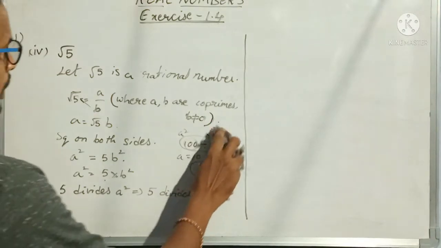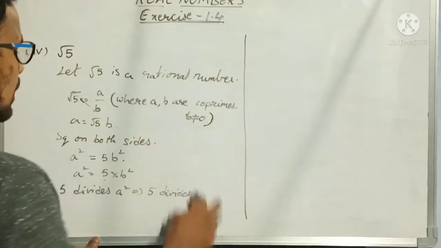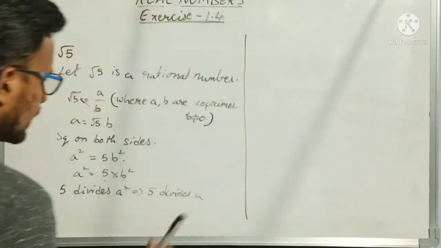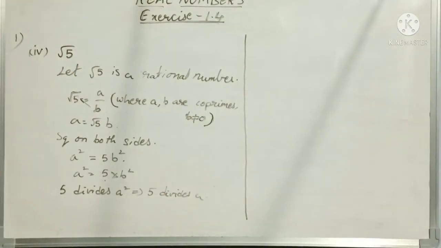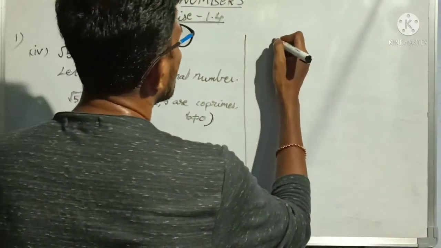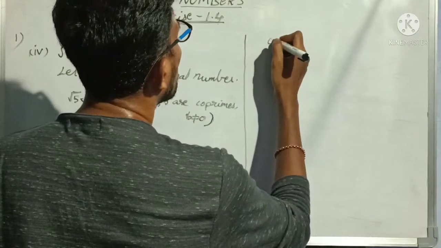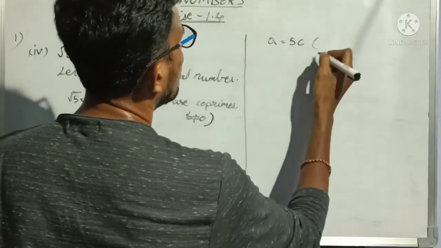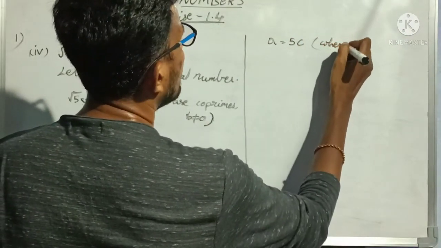Clear? Next. Now, anyhow I said that 5 divides a. So what I will do is, a is equal to 5 into some c, where c is an integer.